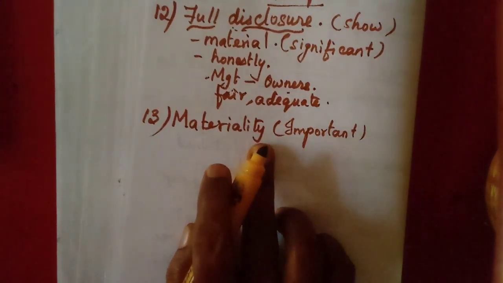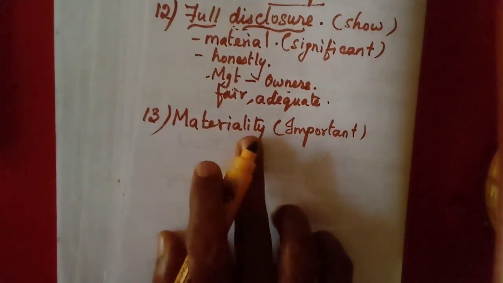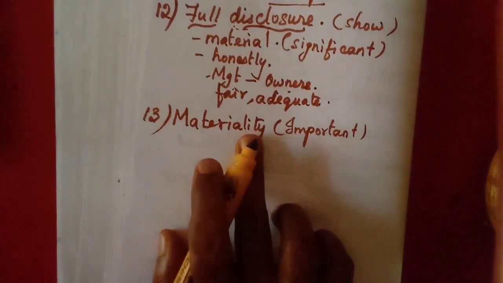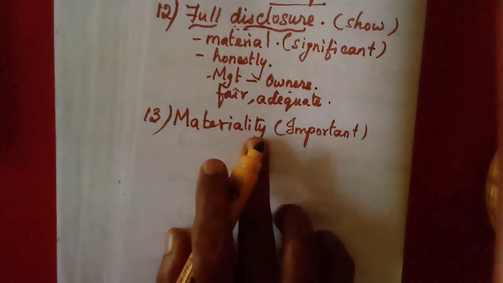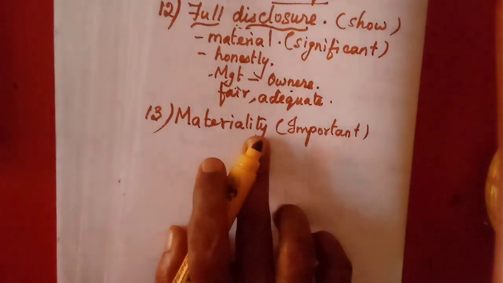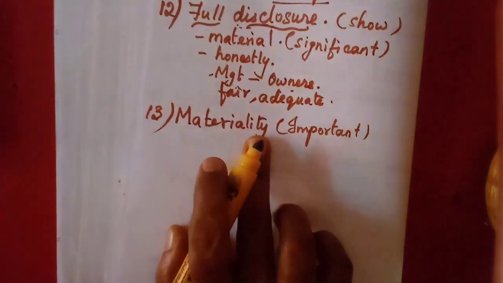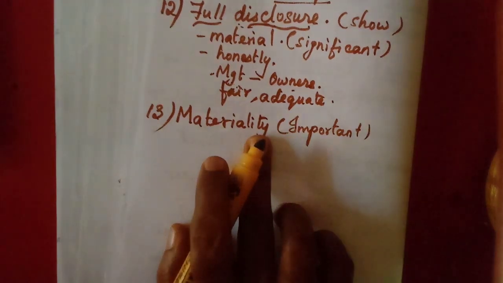So for one organization, that information may be material; the same thing may be immaterial for another organization. Just one example I will cite for you. A coconut merchant is purchasing coconuts.